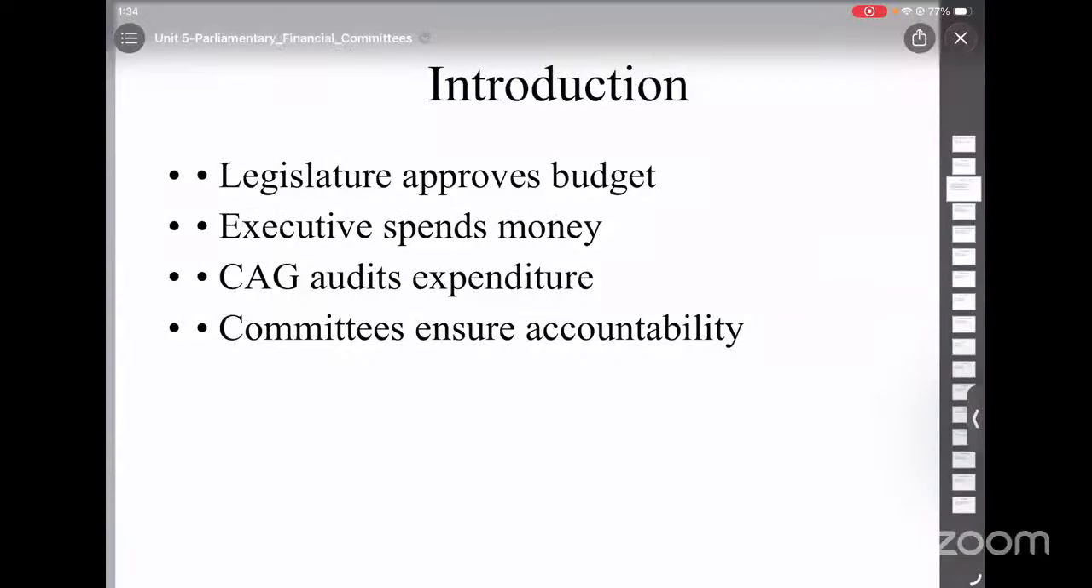and Auditor General. And the fifth is parliamentary committees. So in a democracy, only the legislature, that is parliament, has the power to allow the government to collect taxes, and it allows it to spend the money. So before the government spends money, it must take permission from the parliament, and this is called budget approval.